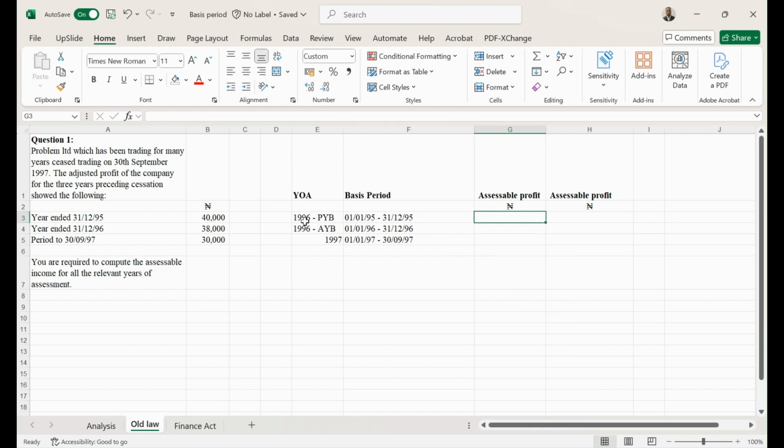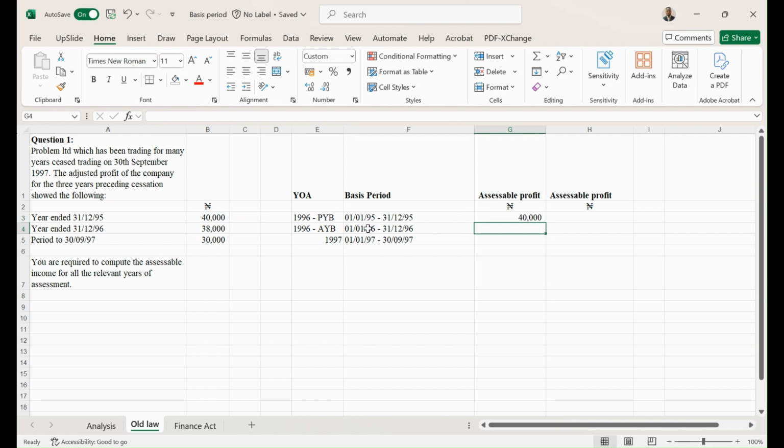For the preceding year basis, you would notice that this basis period is exactly the same thing with this basis period. If this ended 31st December 95, it means it must have started from 1st of January 95, which is this business period we have here. So the assessable profit is going to be 40,000.